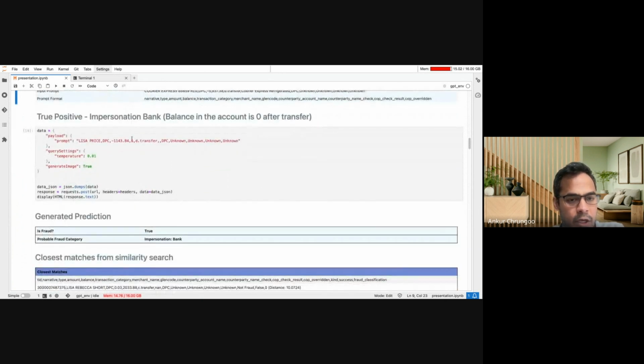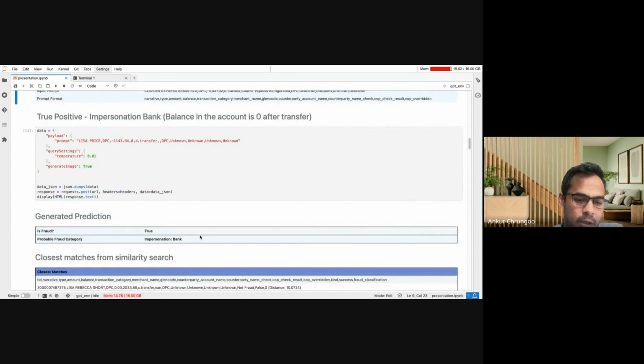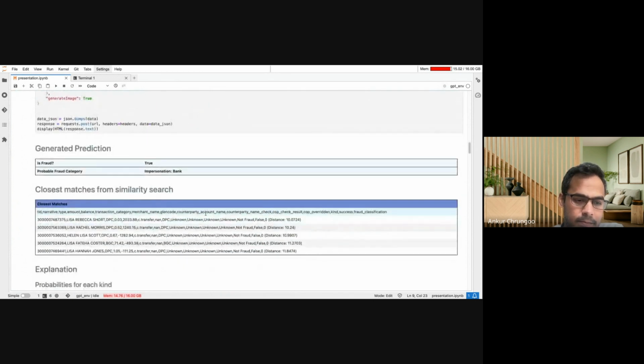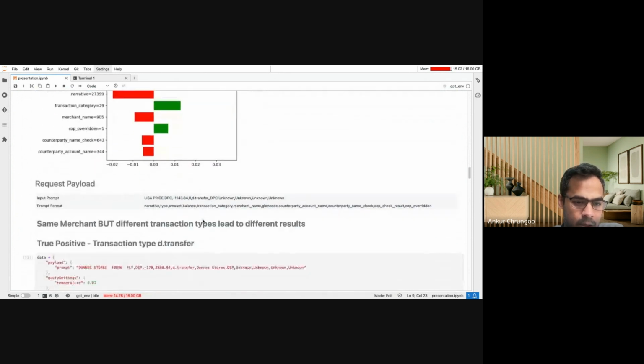Similarly, we have other use cases where we have a true positive. This is a true positive case where the balance in the account was subsequently set to 0 after the transfer was made. So the LLM has correctly identified it as an impersonation of the bank. And then there are similarity and explainability metrics over here.